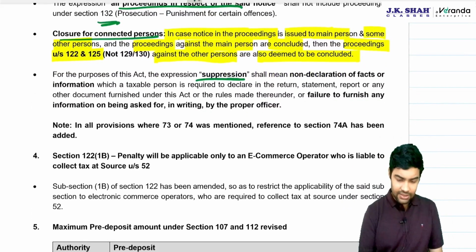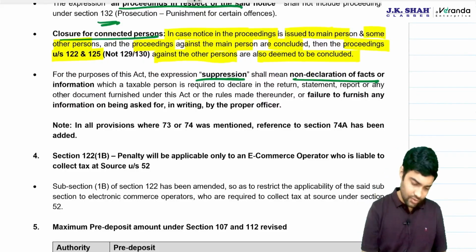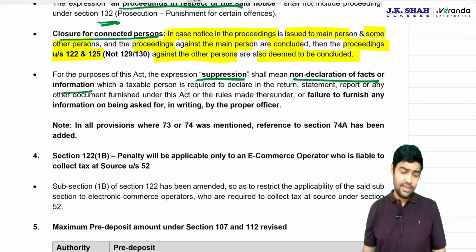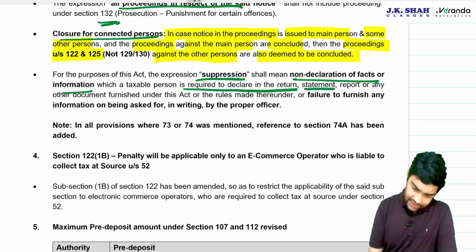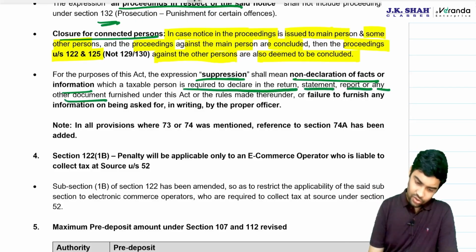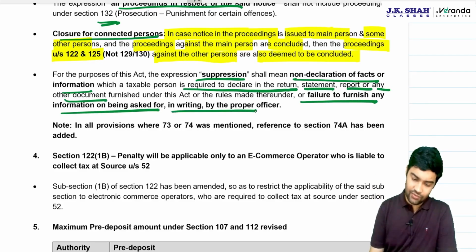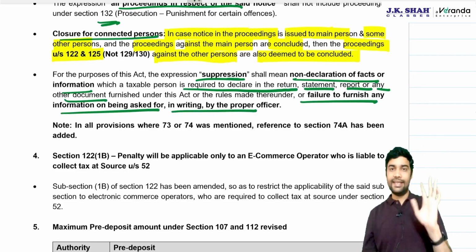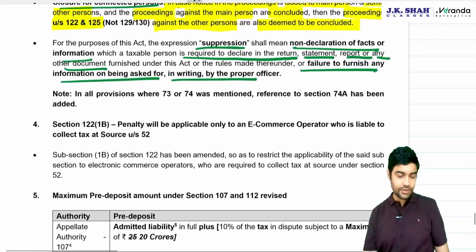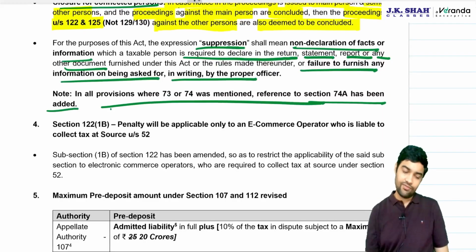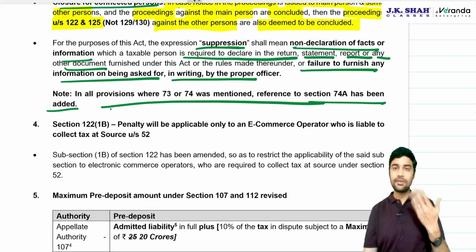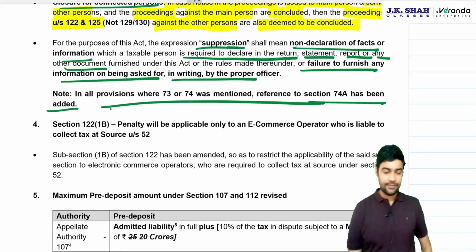And the term suppression definition remains the same. Non-declaration of any facts or information, which is very, very wide. You don't declare something which is required to be declared in the return, statement, report, or any other document, or there is a failure to furnish any information on being asked for in writing by the proper officer. And in all the provisions, reference to 74 has been added. You are aware of that.